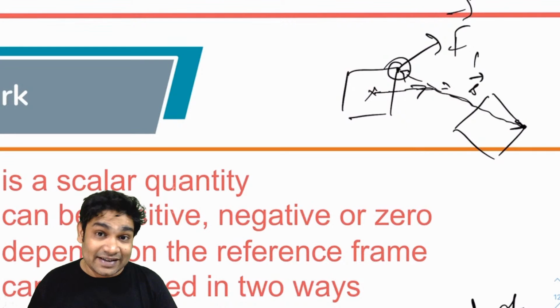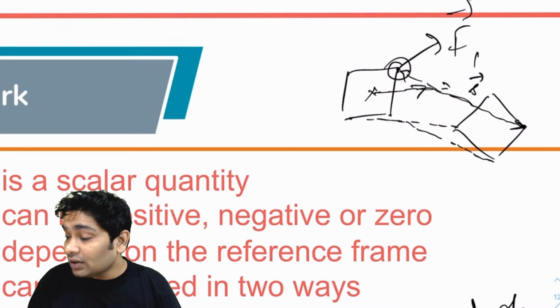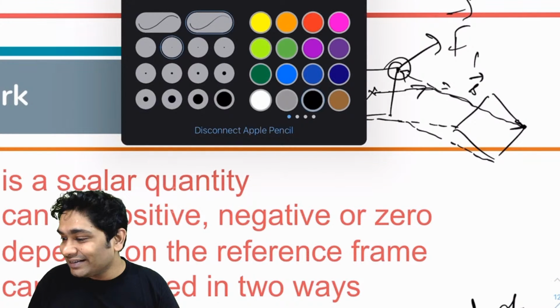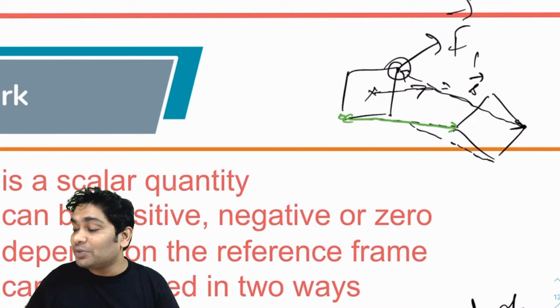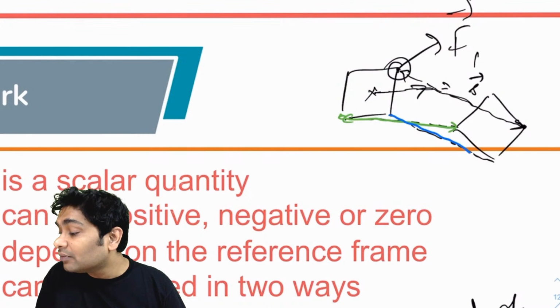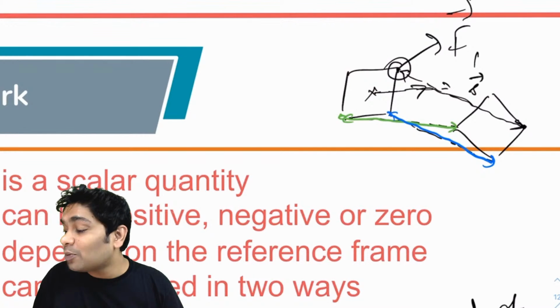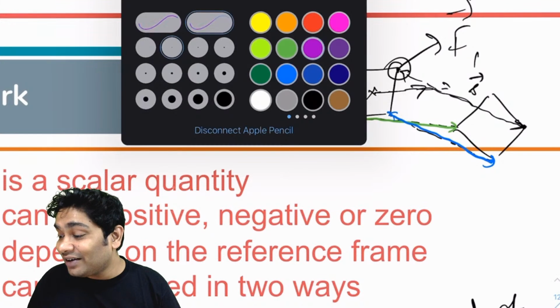You will realize that the displacement of different points on the body will be different. That is why you cannot define a single displacement of the entire body, because all the different points are getting displaced by different amounts. The displacement of this point would be different from the displacement of this point, and the third displacement would be different again.